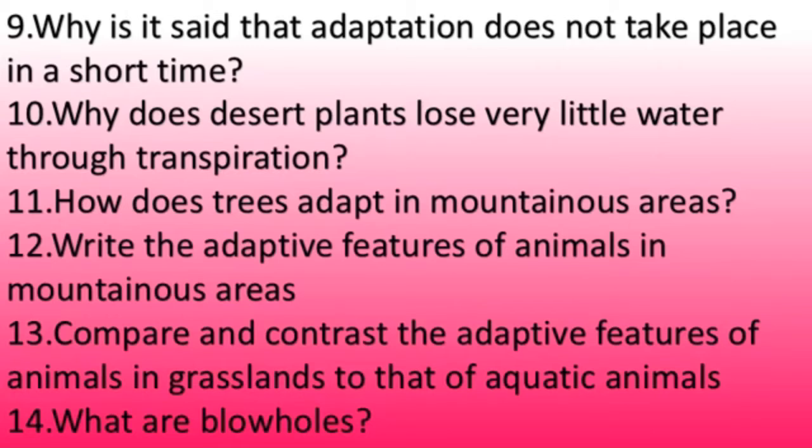So the organisms will get adapted to that place gradually, and those organisms which cannot adapt will die out easily. So the answer for this question: first point, over thousands of years the abiotic factors of a region change. So it will take thousands of years for a region to change its abiotic factors. Clear? Second, those animals which cannot adapt to these will die out and only the adapted ones will survive. And third, animals adapt to abiotic factors in different ways. That is enough. This much answer is enough.